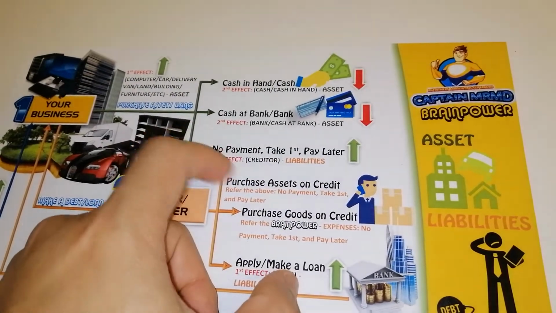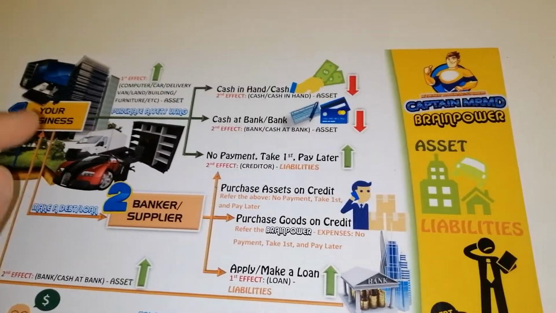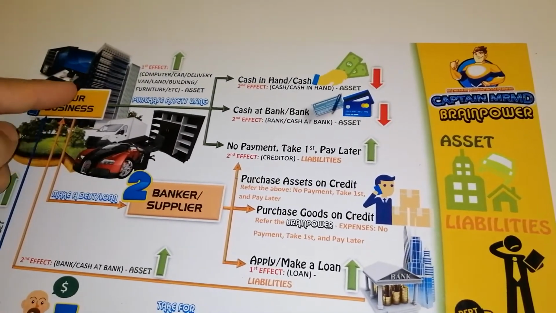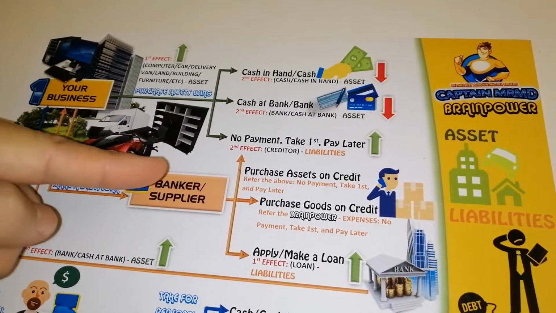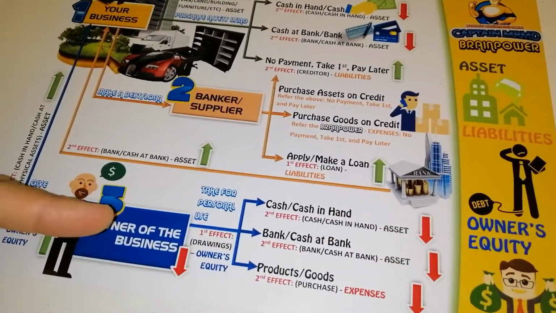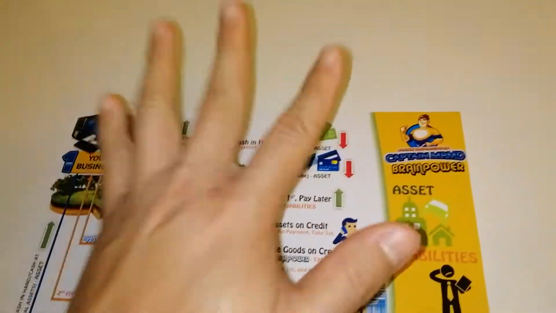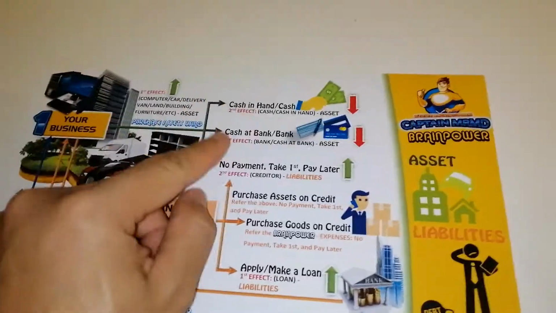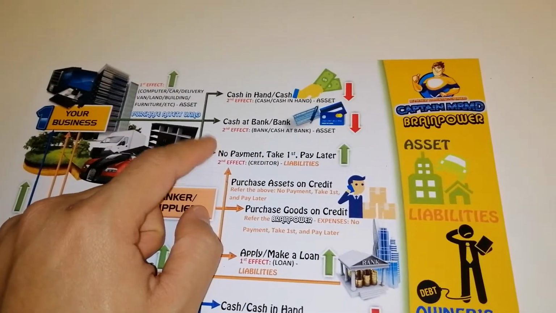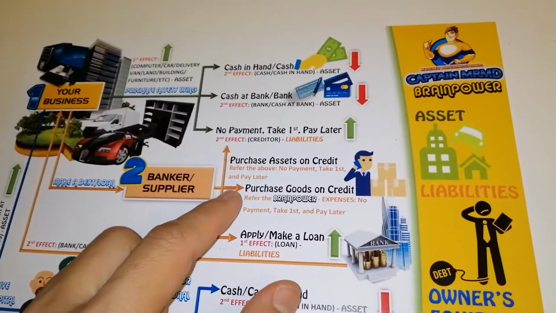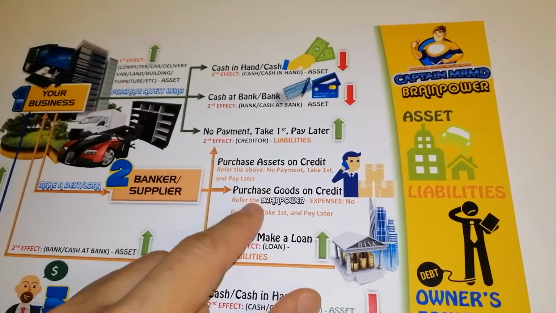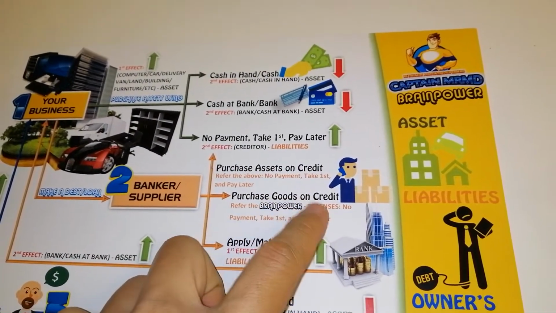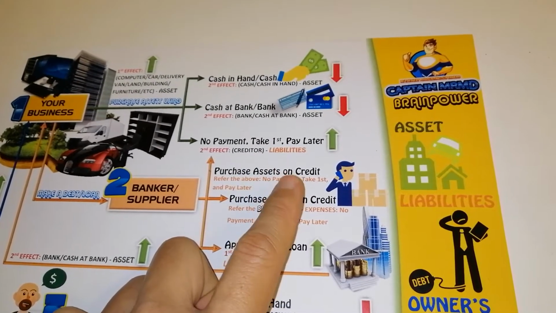So there is a connection. In accounting, assets sometimes have a connection with liabilities, and with owner's equity. So the 5 categories have a connection between each other. So this one we discussed already. For liabilities, the second scenario is purchase goods on credit.